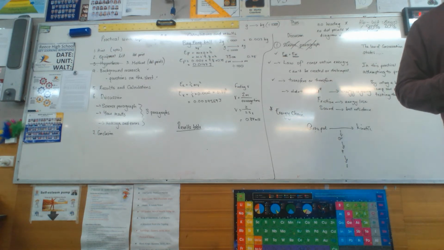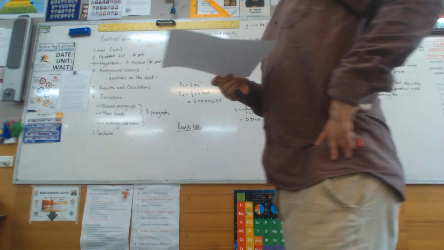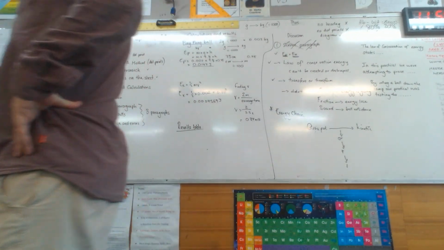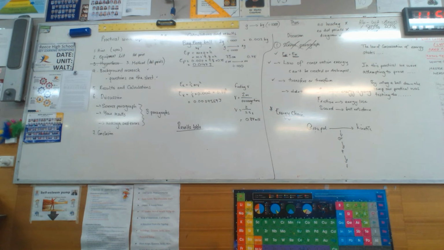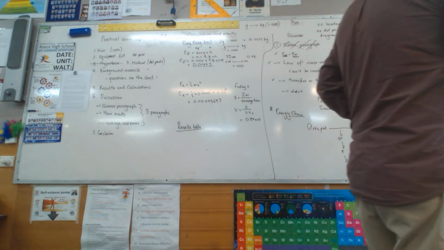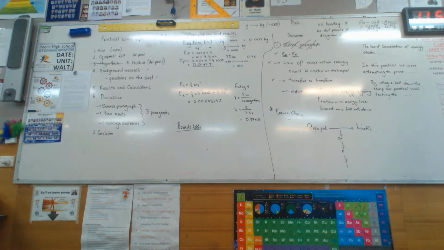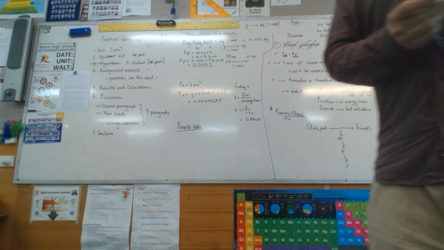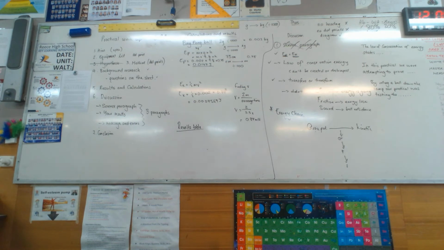Now, the other thing about this is that that kid has mentioned those things, but would it have been a much better practical report if they had simply put in the numbers? Like the actual numbers for these particular things. Here we go. According to the conservation of energy, energy cannot be created or destroyed, only transformed or transferred. Is that science or results? Science. That's definitely science. And that kid got heaps of marks for that because he actually sat there and named up the law and what it states. Don't forget to do that yourself.